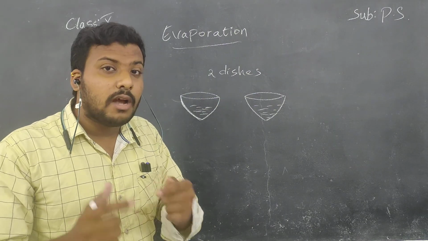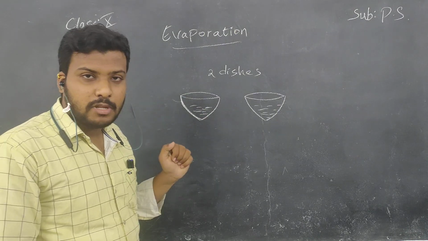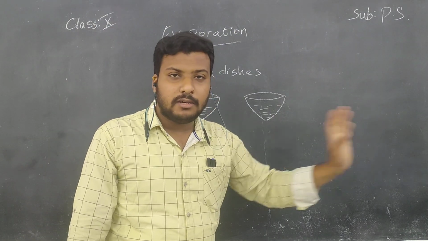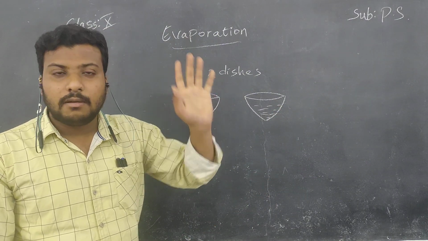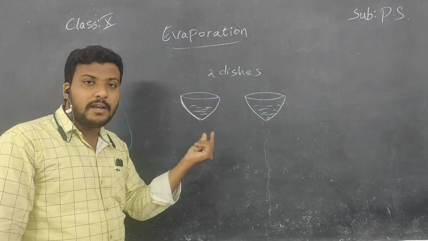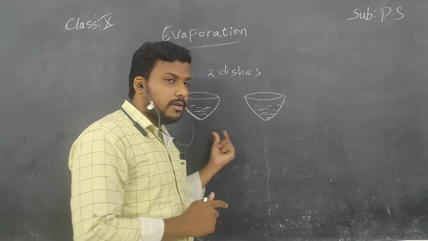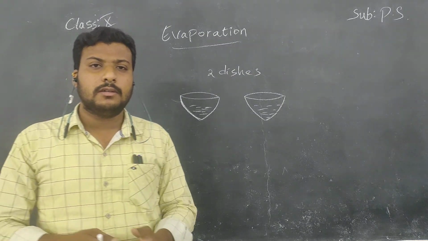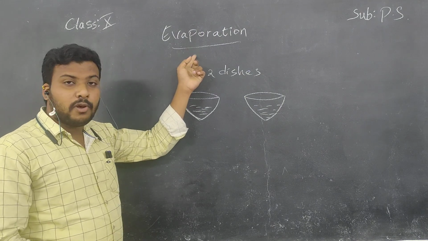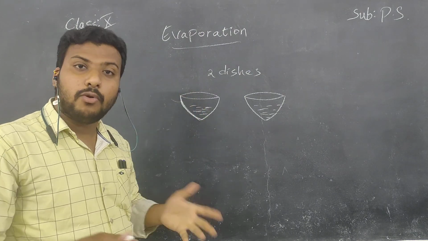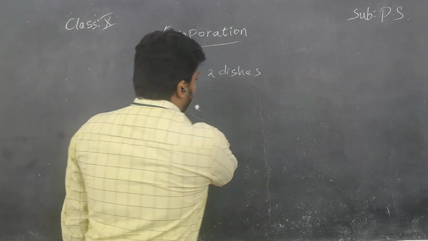You will notice that the quantity in the petri dish under the fan decreases or diminishes compared to the other petri dish, because that one was closed with a lid, but this one was left open under the ceiling fan, children. Okay, sir, we left this petri dish open under the ceiling fan. How does that liquid go into the air, sir? Children, that is nothing but the evaporation process going on. We don't know that yet. So right now I will give a clear idea, children.